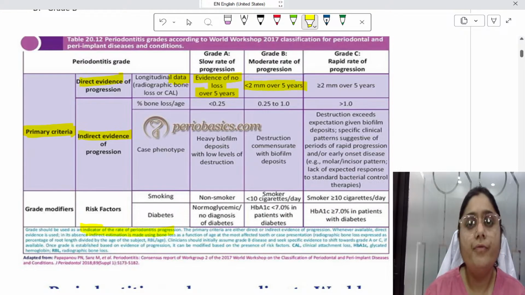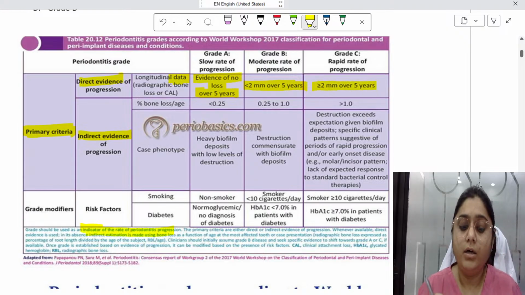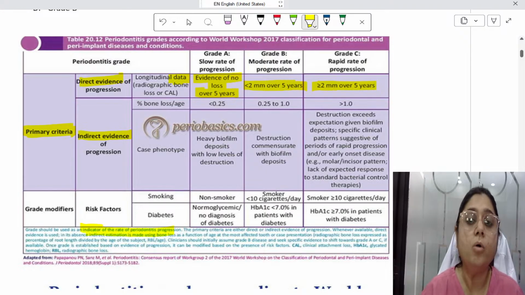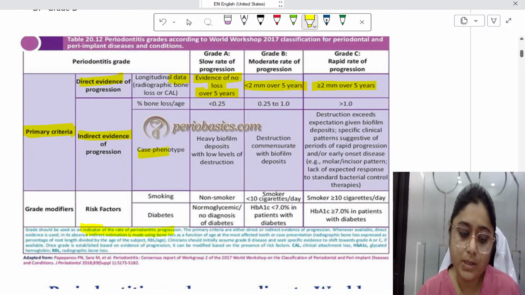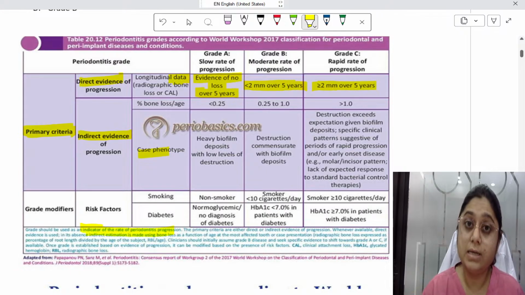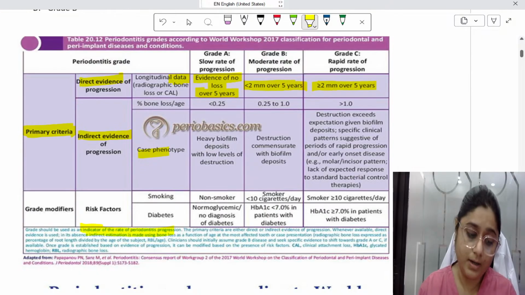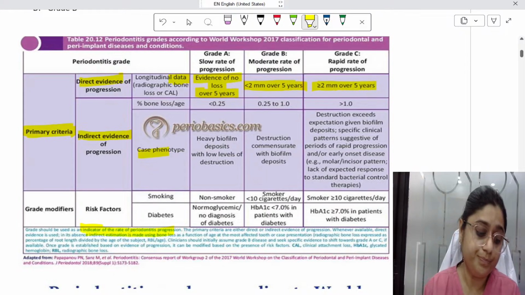If less than 2 mm of bone loss is there in 5 years, it is moderate, and in grade C, there will be more than 2 millimeter of bone loss over 5 years. In indirect evidence, you can either calculate the amount of bone loss or the percentage of bone loss from the radiograph or the case phenotype, means whether there are more amount of deposits present, the amount of destruction, is it correlated with the amount of deposits or not? That you have to see based on your clinical examination.